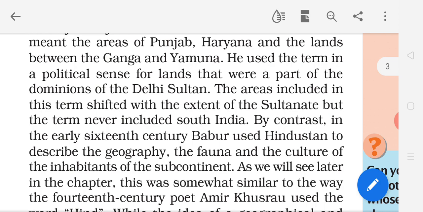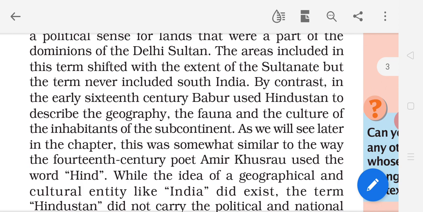Here, dominions means the power of the Delhi Sultan, the area controlled by the Delhi Sultan. Minhaj-e-Siraj used Hindustan for that particular area. How limited?